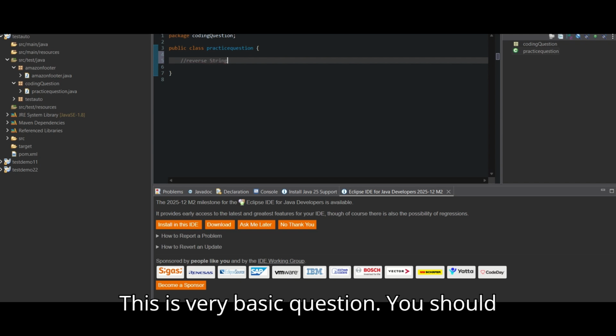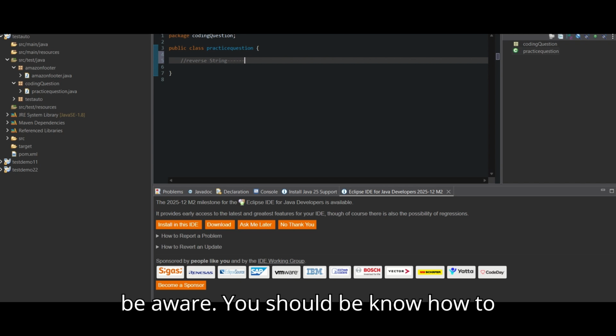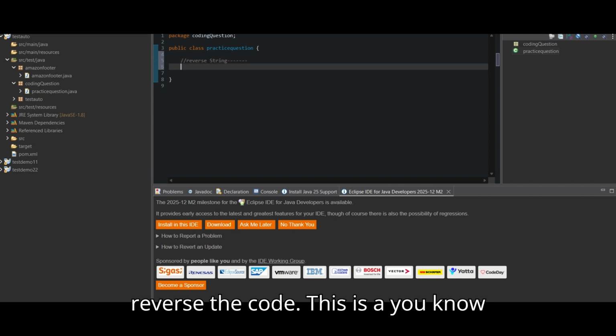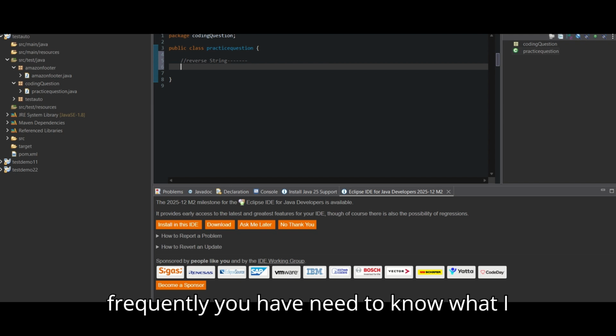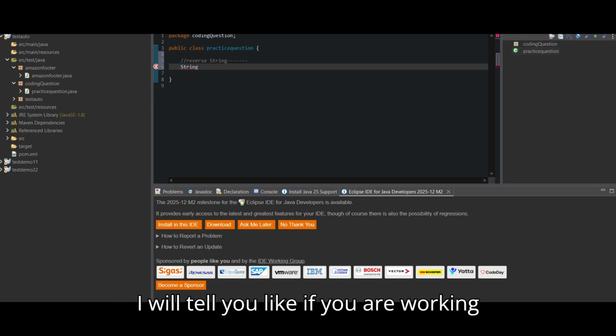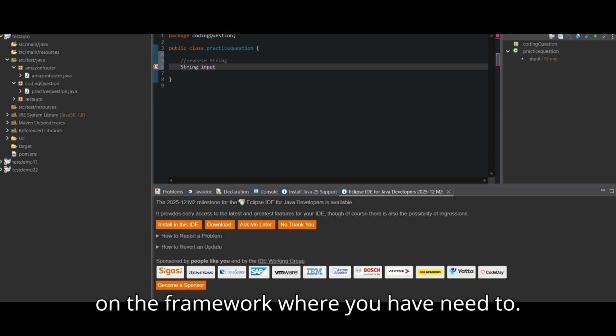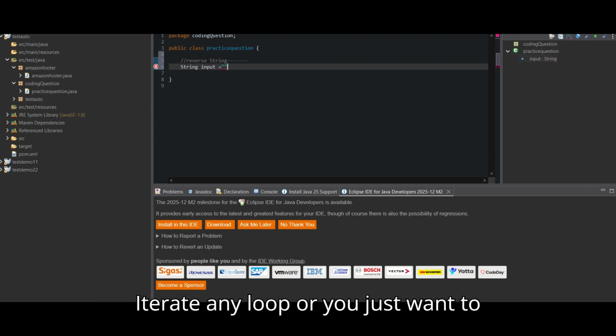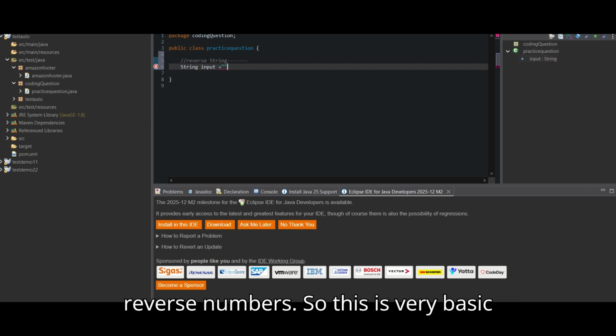This is a very basic question. You should be aware, you should know how to reverse a string. This is the basic approach. If you are working on a framework where you need to iterate a loop, or you just want to reverse numbers, this is a very basic thing.